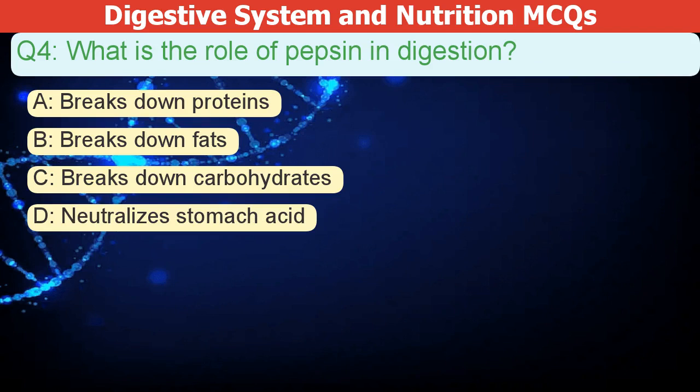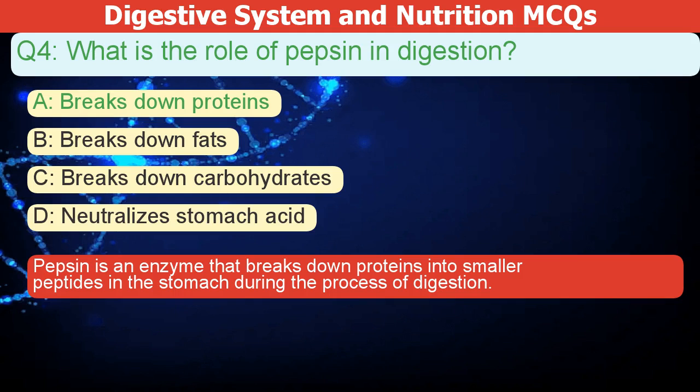What is the role of pepsin in digestion? A. Breaks down proteins. B. Breaks down fats. C. Breaks down carbohydrates. D. Neutralizes stomach acid. The correct answer is A. Pepsin is an enzyme that breaks down proteins into smaller peptides in the stomach during digestion.